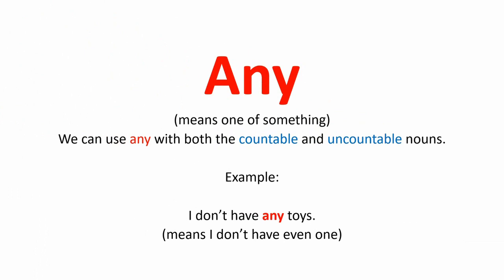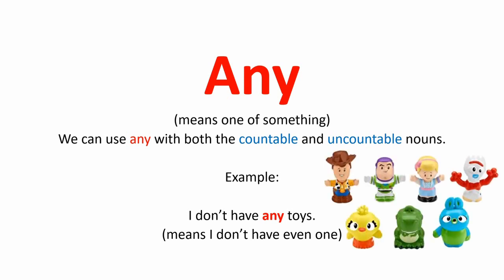Any means one of something. We can use any with both countable and uncountable nouns. Example, I don't have any toys. It means I don't have even one out of all these toys you can see.